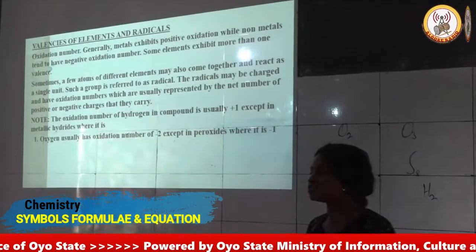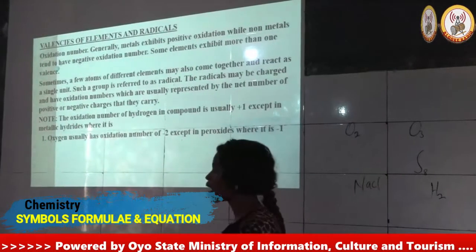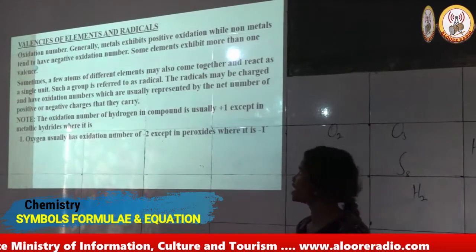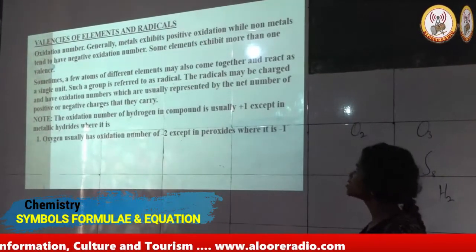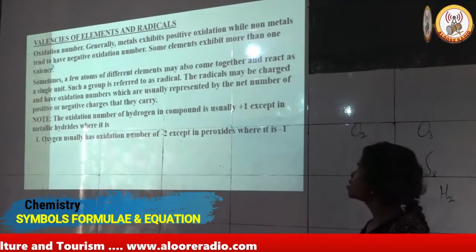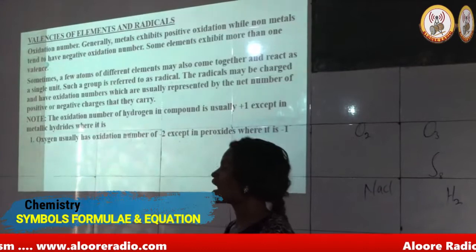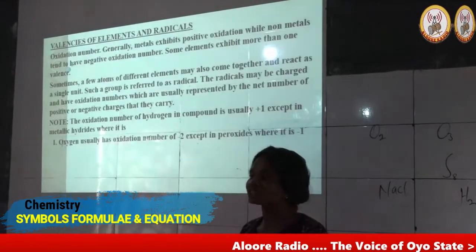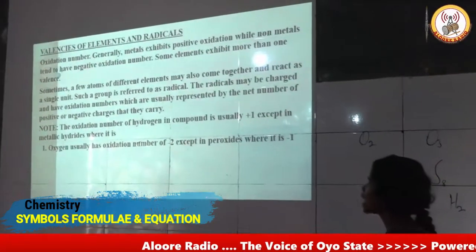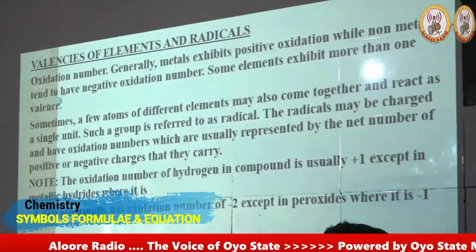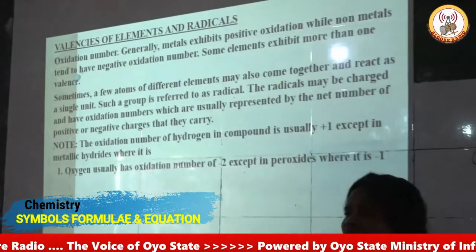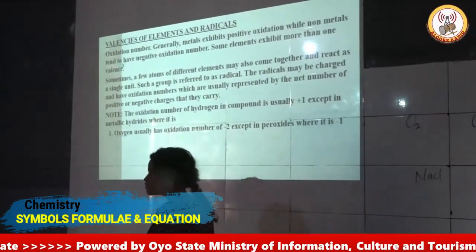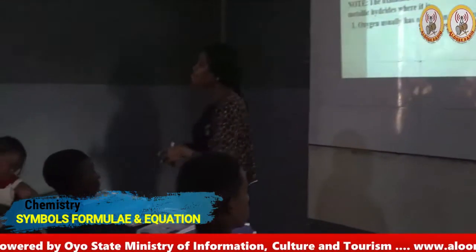Now when you say valency, valency is the combining power of an element. I start with the definition: valencies of elements and radicals. Valency is the combining power of an element, while a radical can exist as an atom or a group of atoms that react together and behave as a single entity. Now, under the valencies, we have what we know as oxidation number. Oxidation number is the charge an atom of an element appears to have according to some set of arbitrary